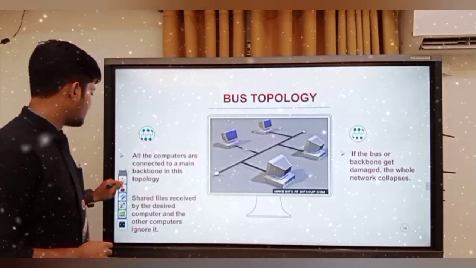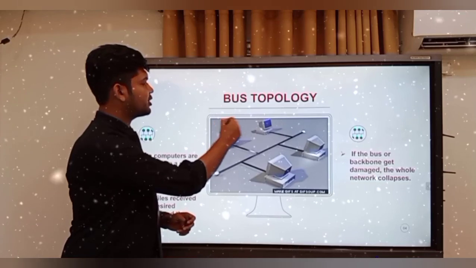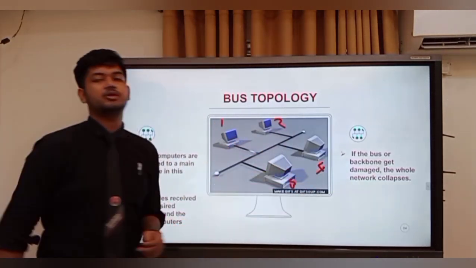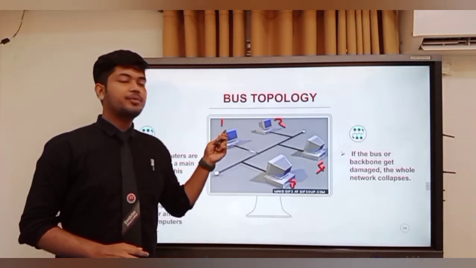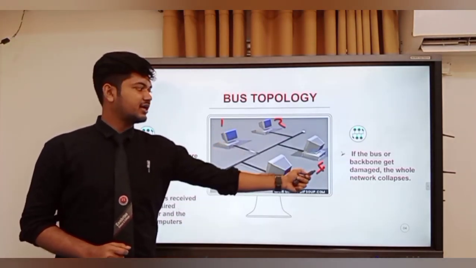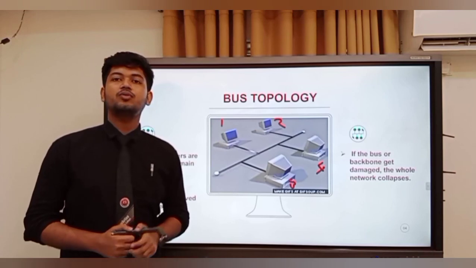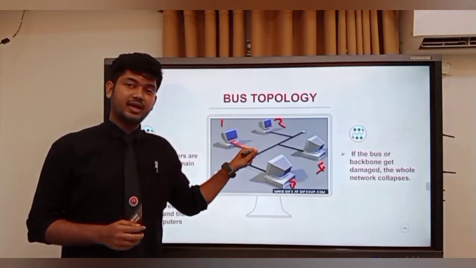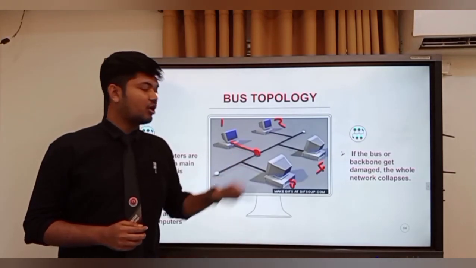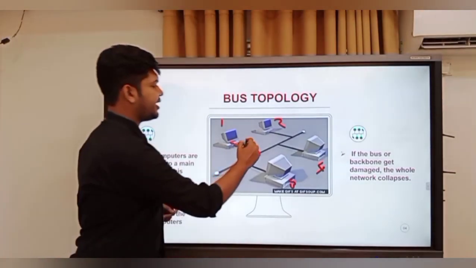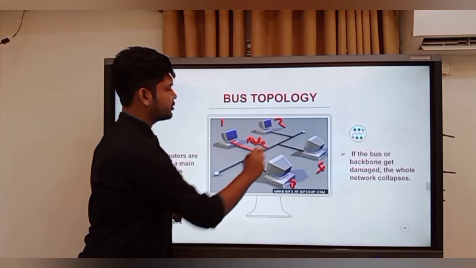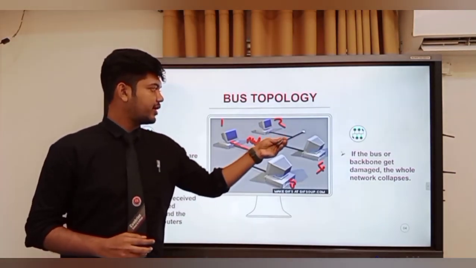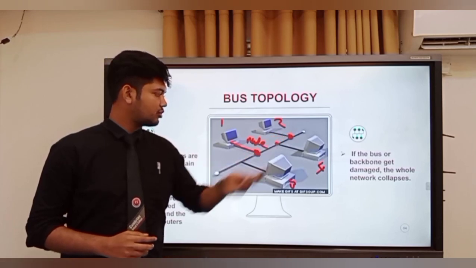Suppose this is computer 1, 2, 3 and computer 4. If computer 1 wants to transmit data to computer 4, what will happen? Computer 1 transmits data this way, and the connection point is called a node. We can say node, and this connection point is also called a node.